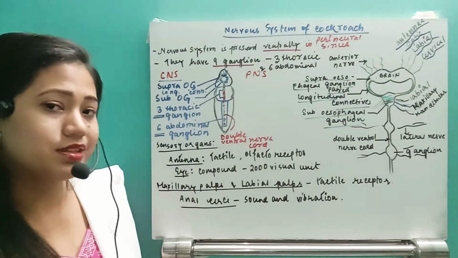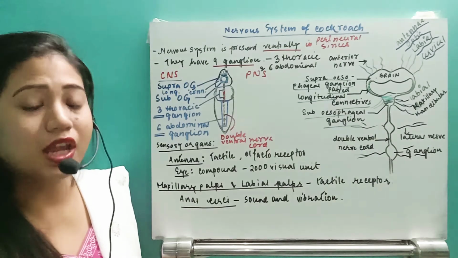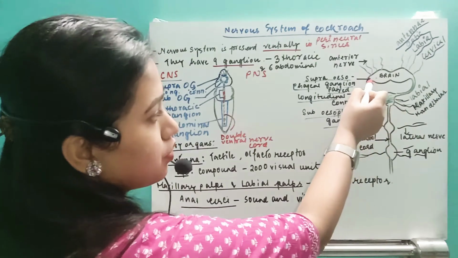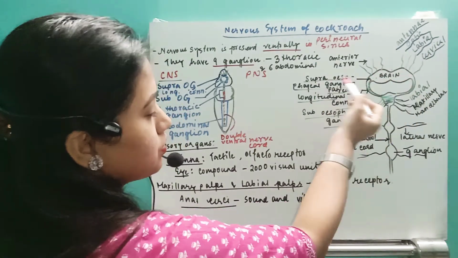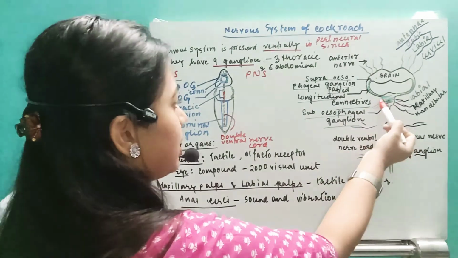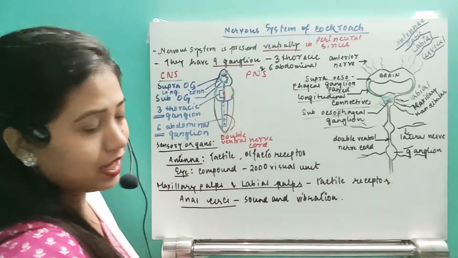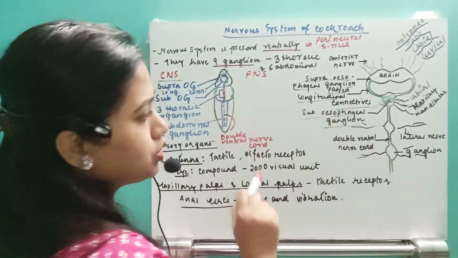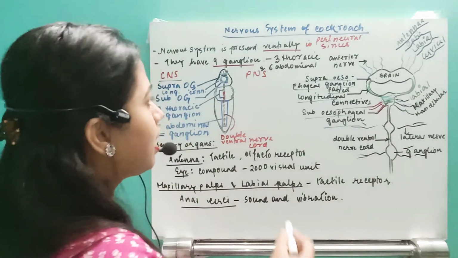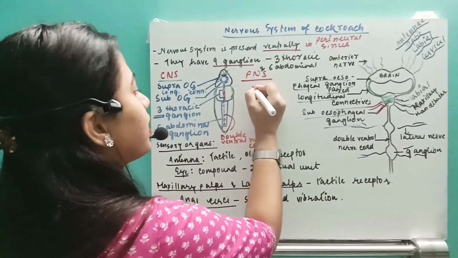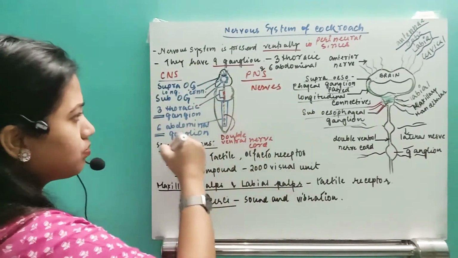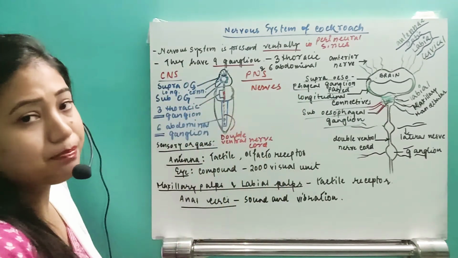So in the central nervous system, how many things are there? A brain ring, a ring-like structure. So this is the ring. You can see, first of all, this bilobed part of the ring is known as the supraesophageal ring. And after that, they are going to have the subesophageal ganglion. To connect this, they have the longitudinal connective. From the subesophageal ganglion also nerves arise, and the PNS will comprise all of the nerves that arise from the CNS, which are known as the PNS.